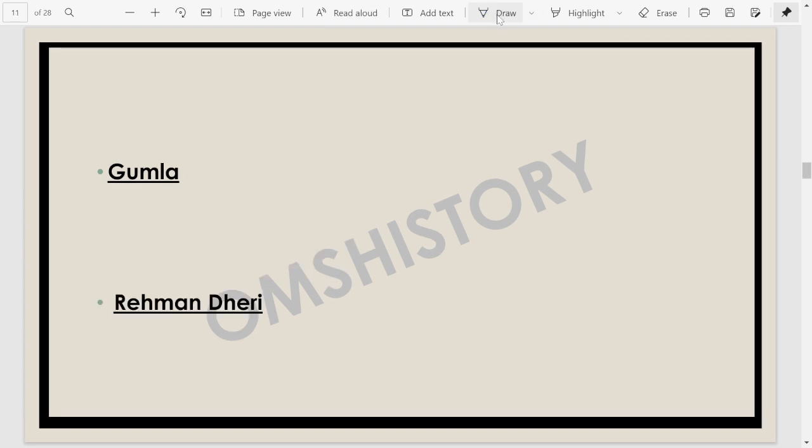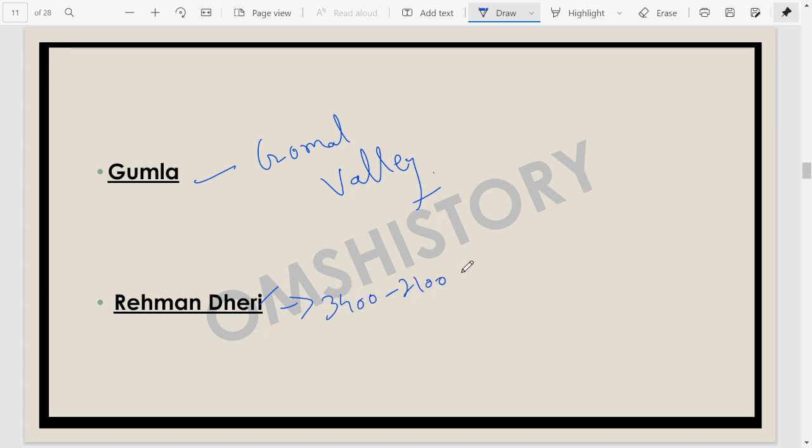Moving on, we have the sites of Gumla and Rahman Dheri. Gumla is in Gomal Valley. It's a very small site, but a small settlement has been found here. Rahman Dheri is also an important site, which had habitation from 3400 to 2100 BCE.